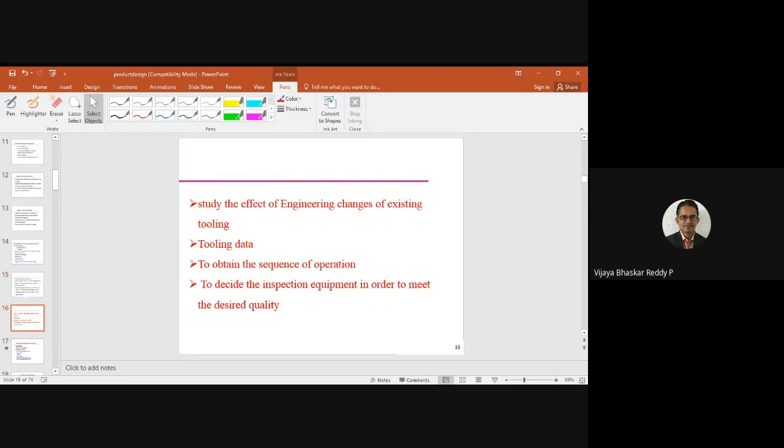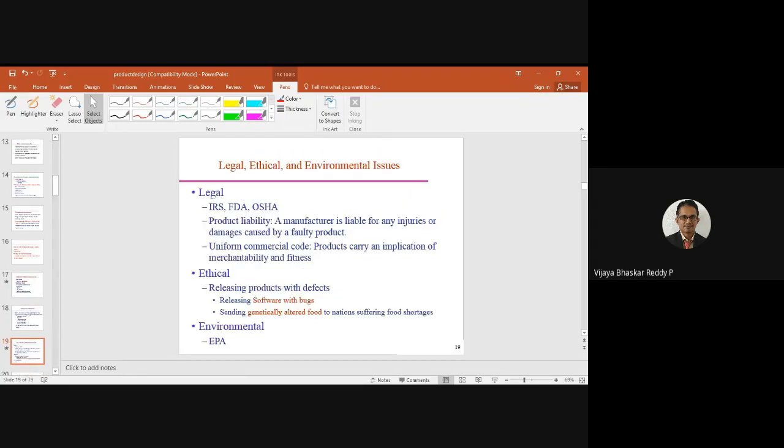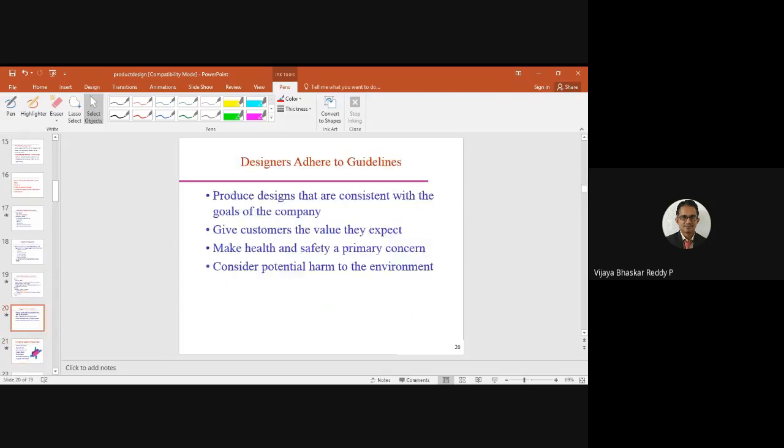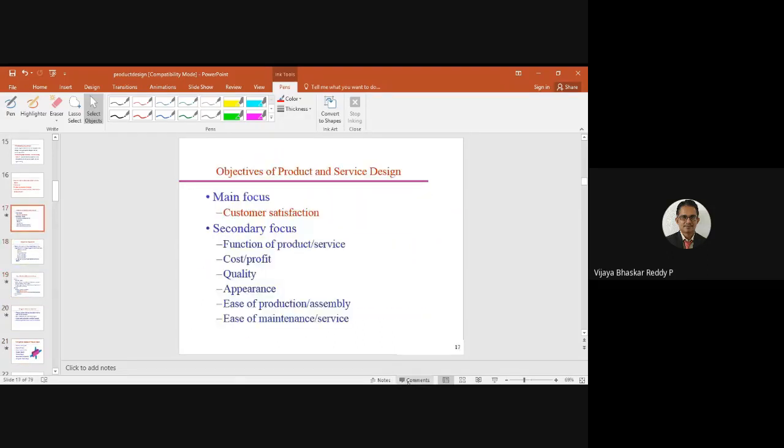Studying the effects of changes on the existing tooling data. So these are the aspects, and the main objectives of that, products and service design. Okay. And right, these are the general aspects concerned with the first unit. Okay. And if you have any doubts, let me clarify. Otherwise, we can stop.